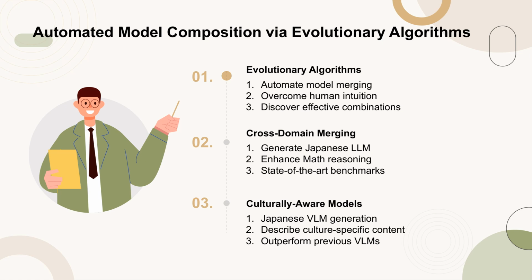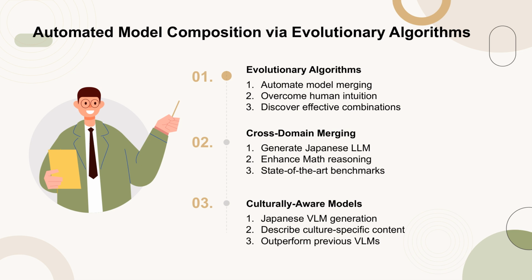This approach operates in both parameter space and data flow space, enabling optimization beyond just the weights of individual models. Notably, it facilitates cross-domain merging, such as generating a Japanese language model with enhanced math reasoning capabilities. The resulting Japanese math LLM achieves state-of-the-art performance on various benchmarks, outperforming models with significantly more parameters. Additionally, a culturally aware Japanese visual language model, VLM, generated through this approach demonstrated superior performance in describing Japanese culture-specific content compared to previous VLMs.